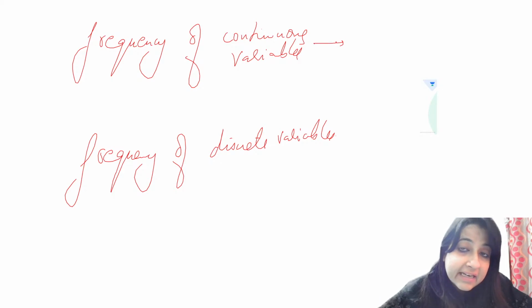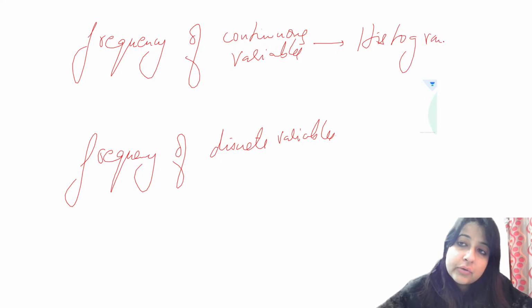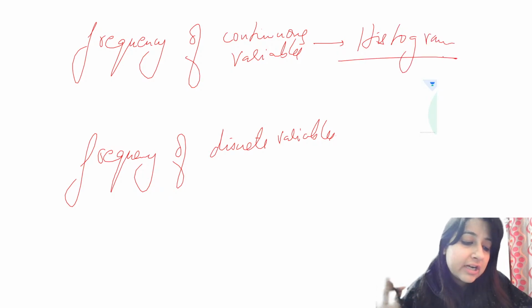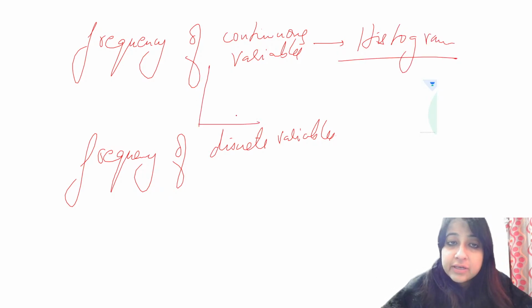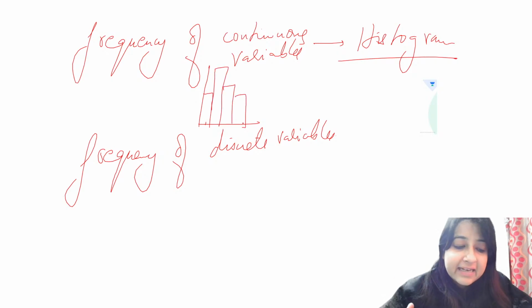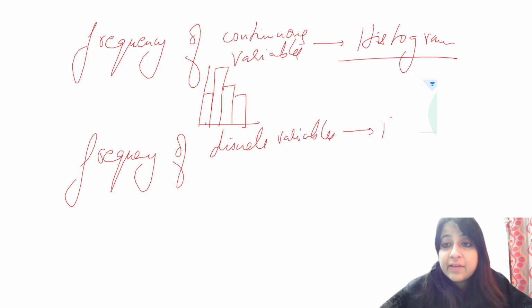Frequency of continuous variables, we have what is known as histogram. And how does a histogram look like, everybody? There is no gap, because it is representing continuous variables. And frequency of discrete variables is given by bar diagram.